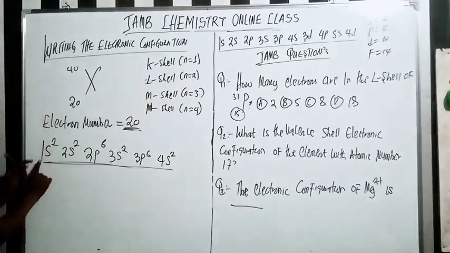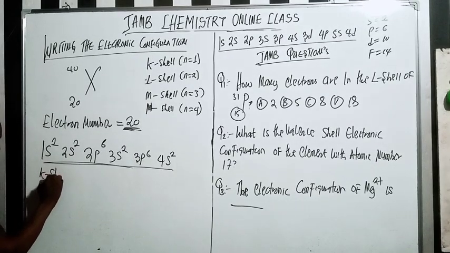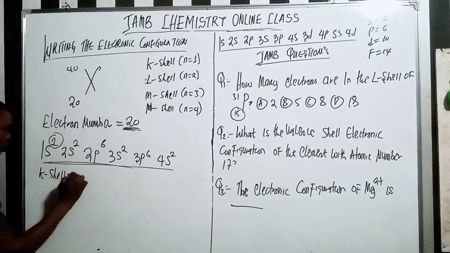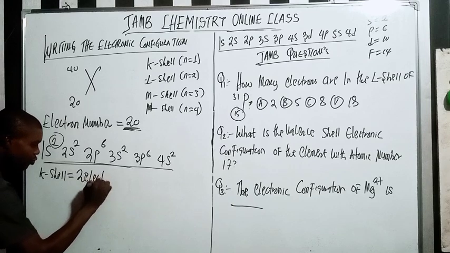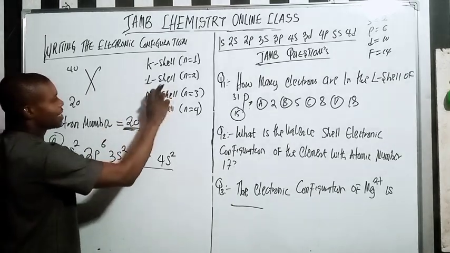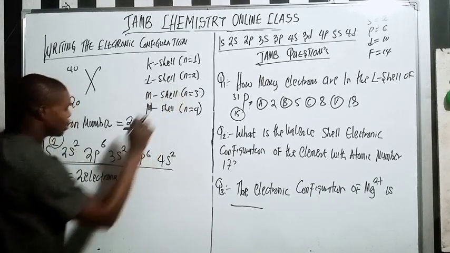So now let's look at the first energy level, which is the K. I only have 1 energy level here, so my K shell only has 2 electrons. Do you understand? 2 electrons. Now, if you look at the L shell here, the L shell has 2 energy levels. So let's look at 2.